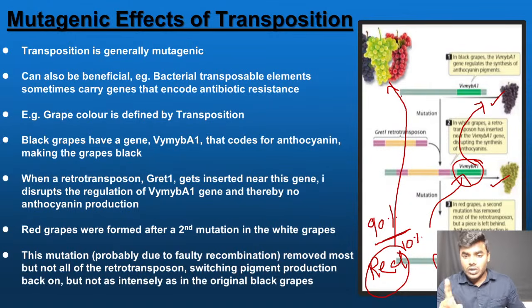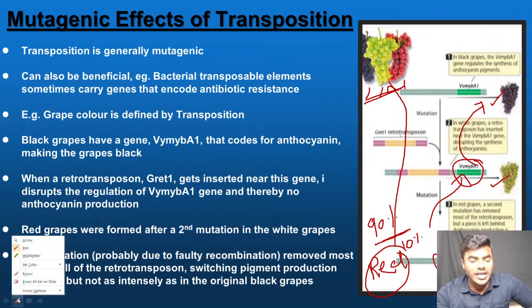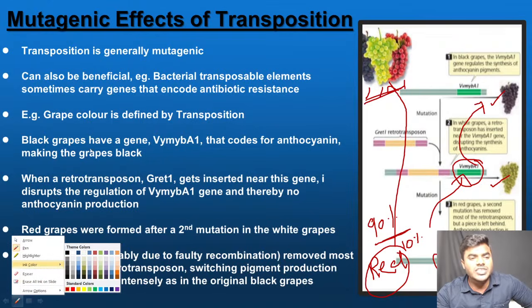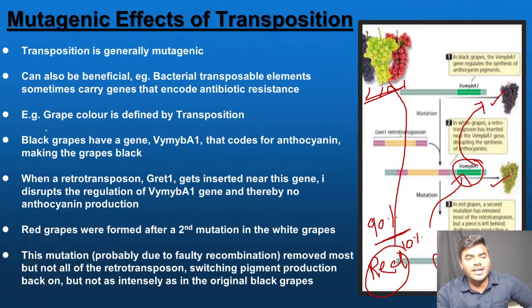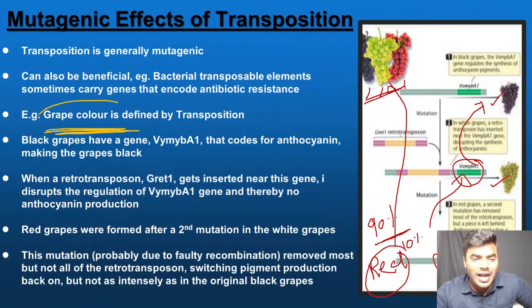And friends, I have also given you one more very important statement. Whether it is black, white or red, they have equal nutritional importance only. Please don't think that they have different kinds of nutritional importance. No, the nutritional value is more or less equal. Don't get confused. The ultimate statement I would like to conclude here is that transposition is what is responsible for the color of the grape. Very simple point.